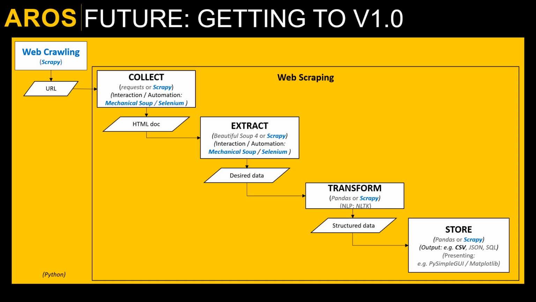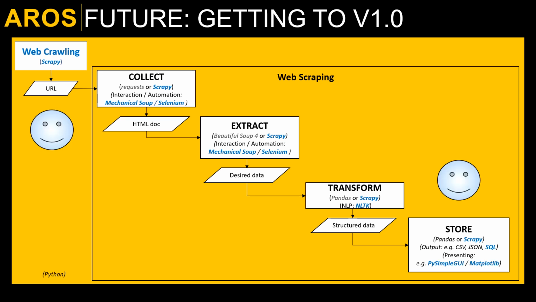Mechanical Soup and Selenium can provide interaction and automated browsing. Beautiful Soup handles small, static HTML sites, but Selenium is required for dynamic web pages with JavaScript. To become a more sophisticated intelligent agent, search relevance can be increased with natural language processing, NLP, using the Natural Language Toolkit, NLTK. Storing it in a database instead of a CSV file would enable persistent storage and permit more complex queries and analysis. Of course, a graphical user interface to enter search terms and view results would improve the experience.